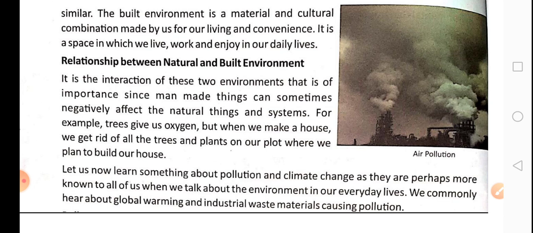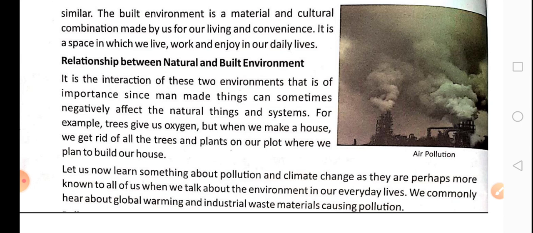But even then, we need the important elements from the natural environment. Can you survive without breathing air? Can you survive without having fresh and clean water to drink? Can you survive without oxygen that trees make? That is how important both of these environments are.